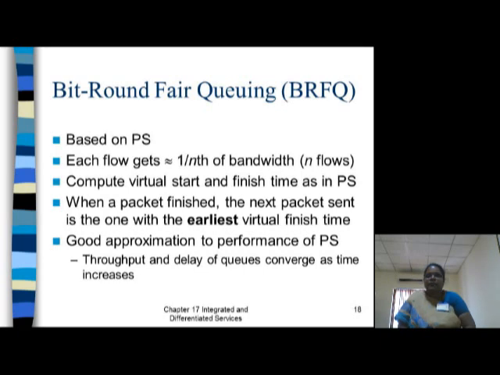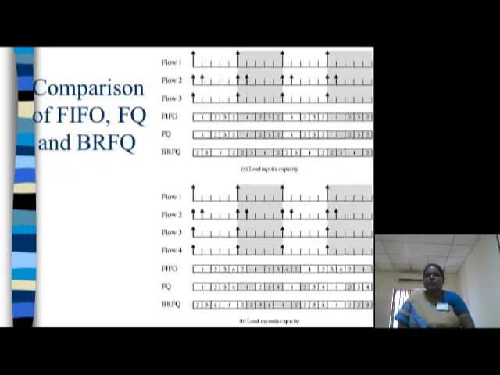In the bit by bit process, packets which have a lesser length are processed first and packets which have a longer length are processed later. That's why they use bit round fair queuing, to avoid the shortest packets waiting for a longer time.